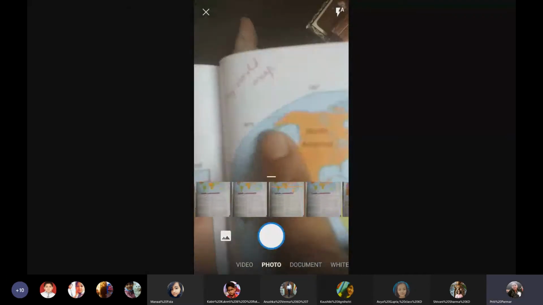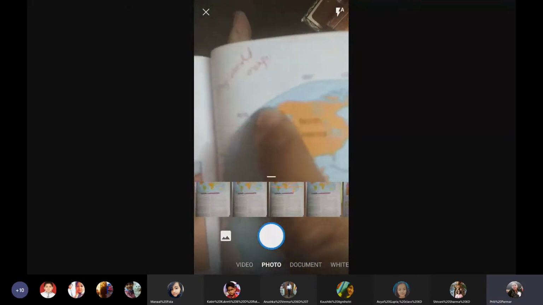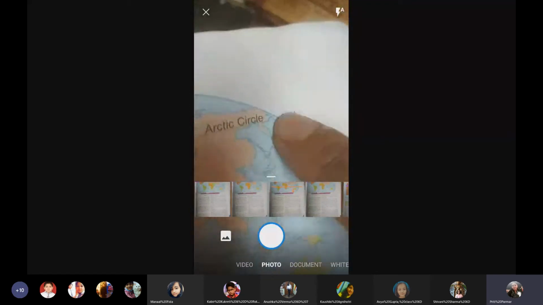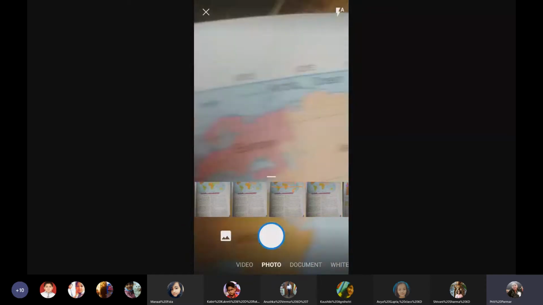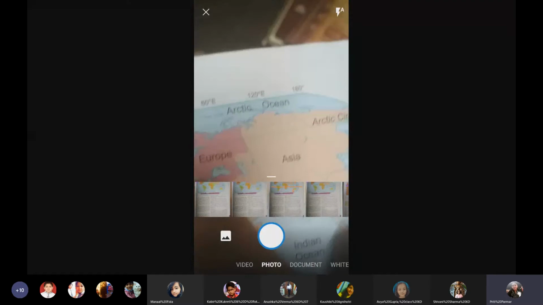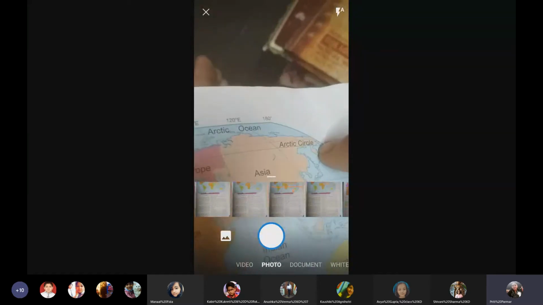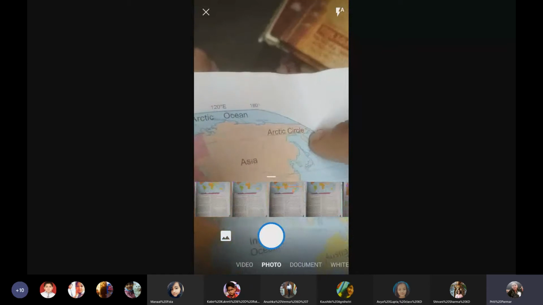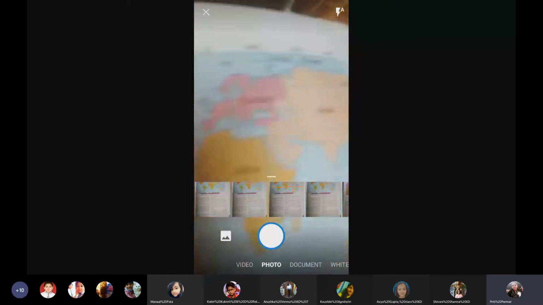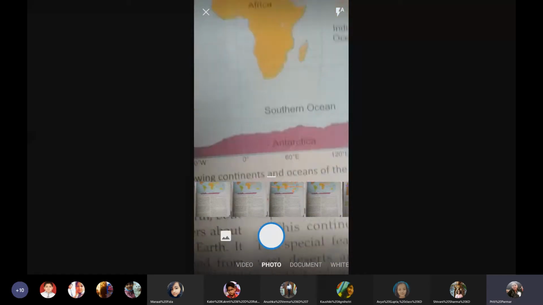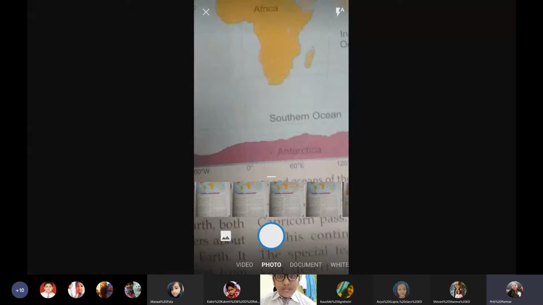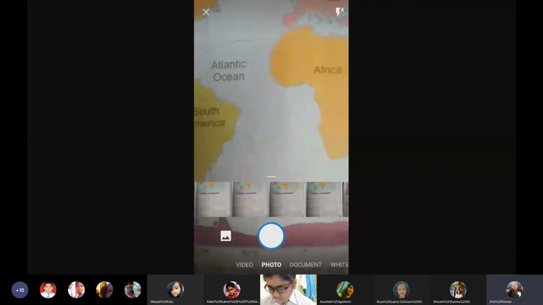Can you see this part of the earth? Now, here the water body, if you go around the world and see this area, you will know that this area is connected to North America. Asia is separated from North America by a strait, and that strait is called the Bering Strait. Okay, so you need to underline this also. I hope till here I'm clear. Okay, North America has vast plateaus, mountain ranges, and extensive plains.